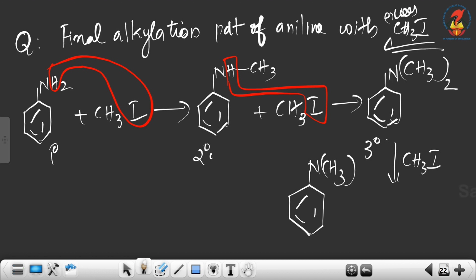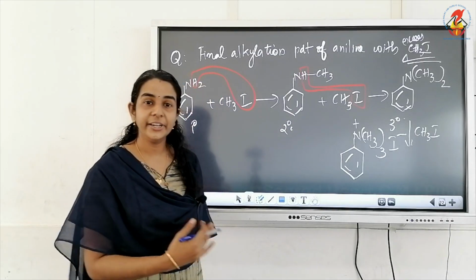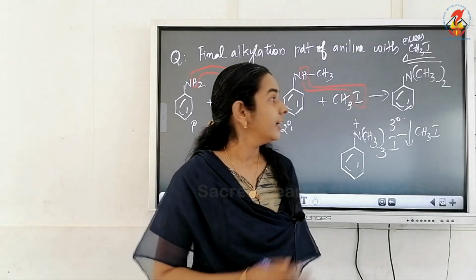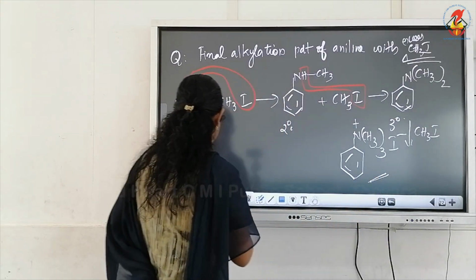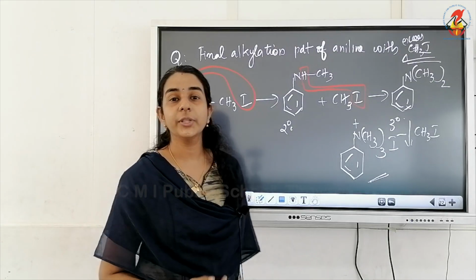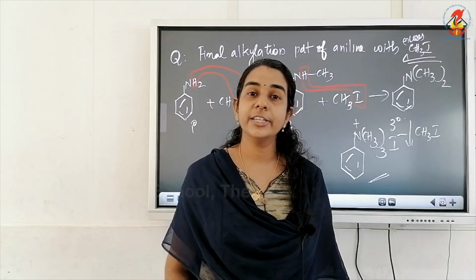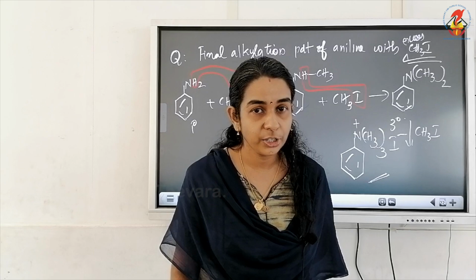CH3 twice will become thrice, plus I minus. Like an addition product, N plus and I minus. So this is about the alkylation, acylation and benzoylation reactions of amines.